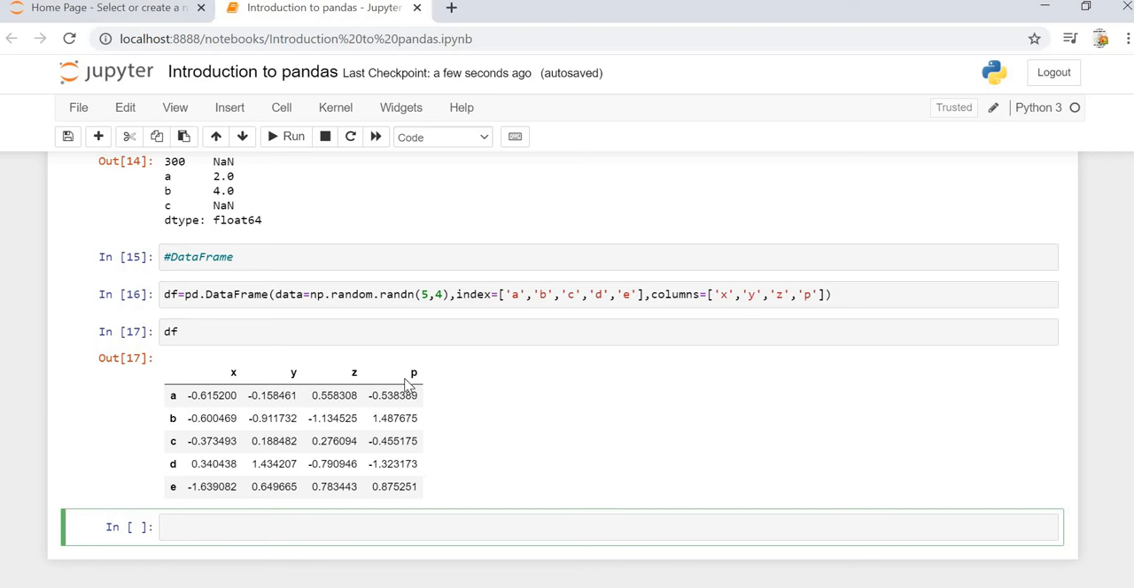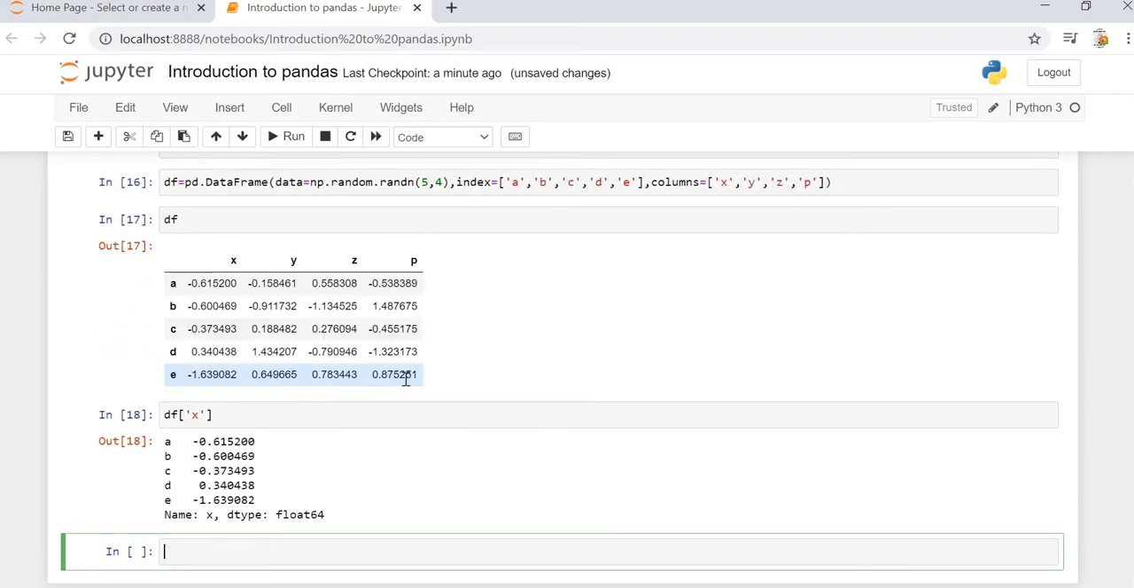Okay, now let's check the indexing of the data frame. So df of, let's say we have to find out the series X. Okay, so df of X, we can go ahead and check the entire series X. Okay, now how are we able to understand that it is a series?